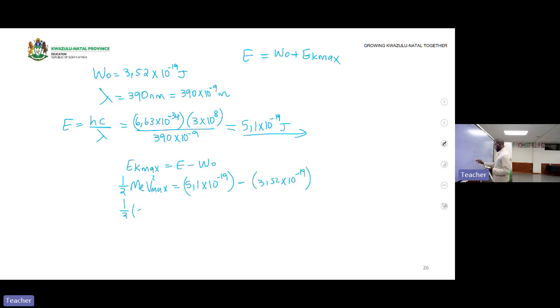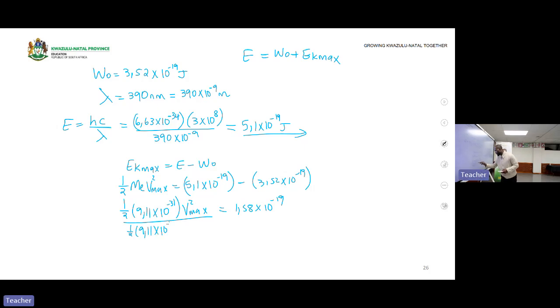Half mass of an electron is 9,11 times 10 minus 31 times V squared max. You get 1,58 times 10 minus 19.